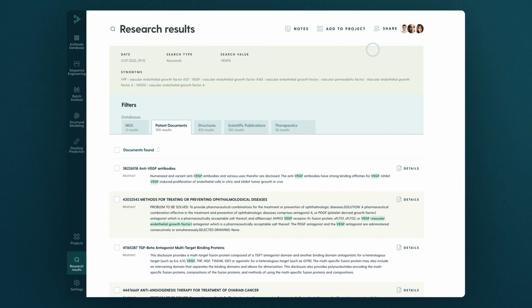Such antibody-specific results save you time and effort in navigating the antibody space. Using our search engine, you can translate antibody data and insights into a solid data-driven therapeutic strategy.